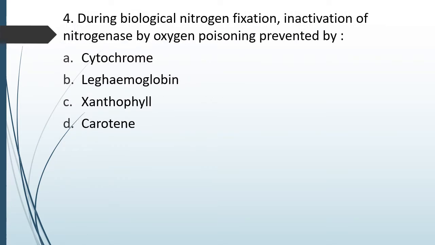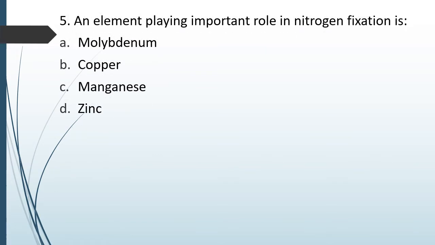Question number 94. During biological nitrogen fixation, inactivation of nitrogenase by oxygen poisoning is prevented by cytochrome, leg hemoglobin, xanthophylls, or carotene. Correct answer is option B, leg hemoglobin. Question number 63. An element playing important role in nitrogen fixation is molybdenum, copper, manganese or zinc. Element that plays important role in nitrogen fixation. The correct answer is option A, molybdenum.